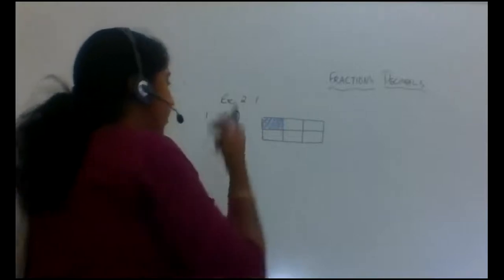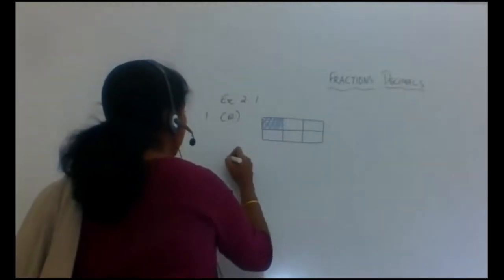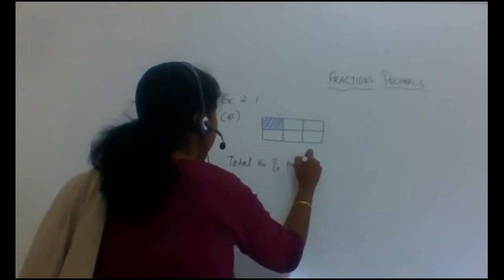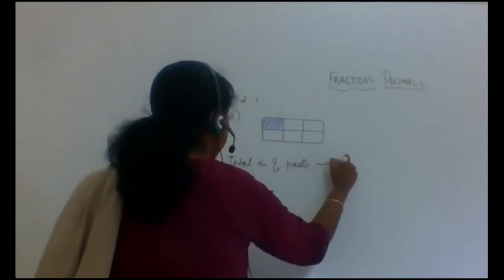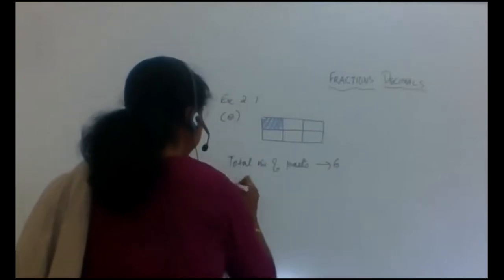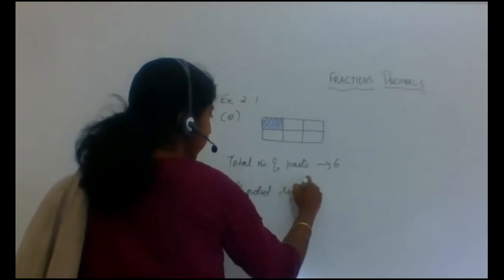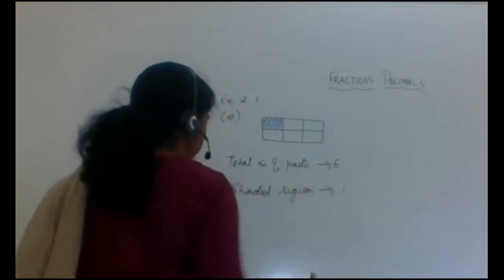So, total number of parts. How many parts do we have here? 6 parts. So, how many regions are shaded? 1.